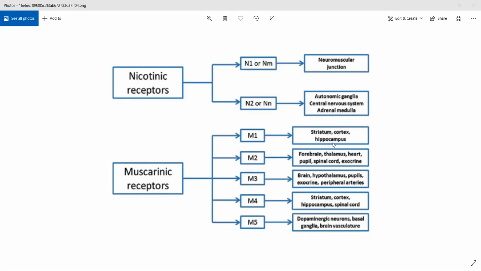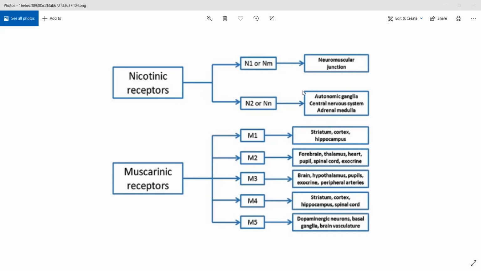Okay, M1 is present in your GIT, M2 will be present in your heart, and M3, I'm telling main locations. M3 is present in your CNS. You'll also find it in smooth muscles and glands as well. M4, M5 mostly CNS. Different parts of CNS, but it will be present in CNS.